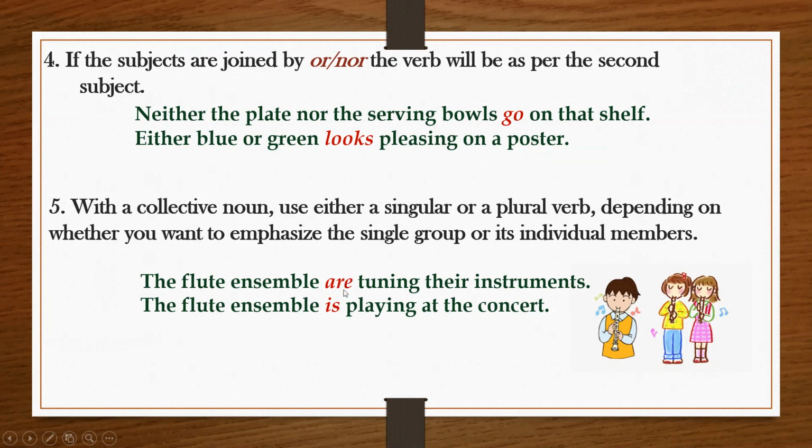So, in these two sentences, we are talking about the same group, but in the first sentence, I have used a plural verb, are. Why? Because it is not necessary that each and every member is tuning the instrument at the same time. Some might be still tuning, or some might have completed tuning the instrument. But in the second sentence, I have used is, because when they are playing at the concert, it means everyone is playing together, right? So all of them are playing together. That is why I have used a singular verb, is.